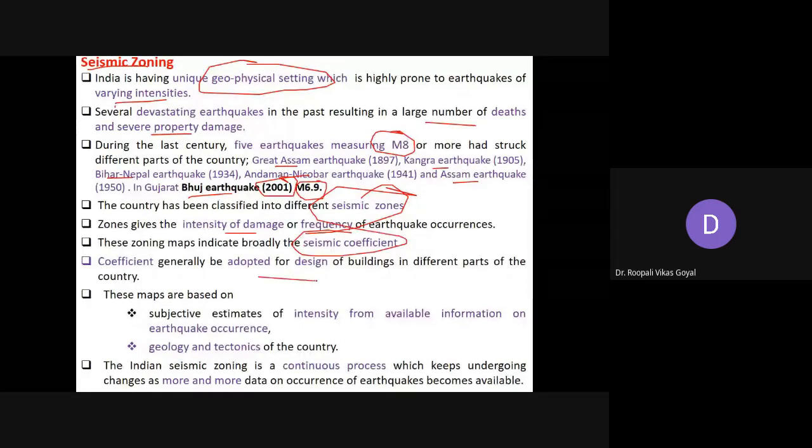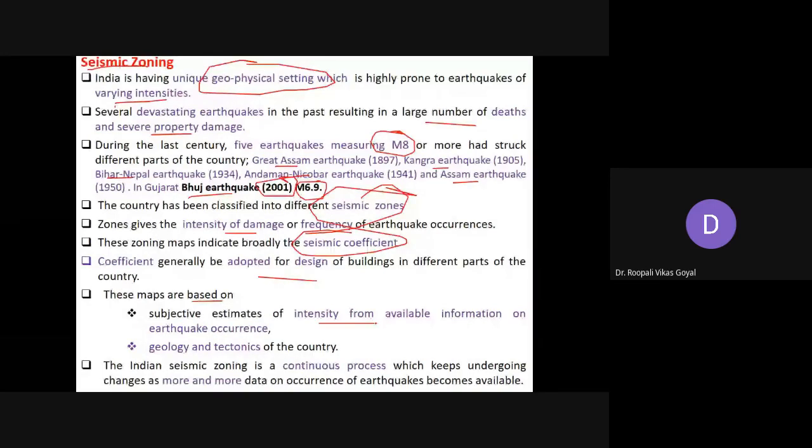This seismic zonation is very important, and it will guide the contractor on how to design a particular earthquake resistant structure. These maps are based on a subjective estimate of intensity from available information on earthquake occurrence.